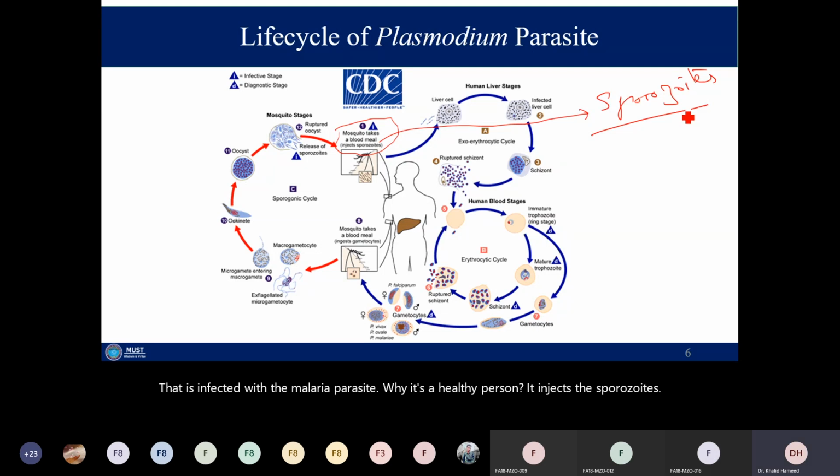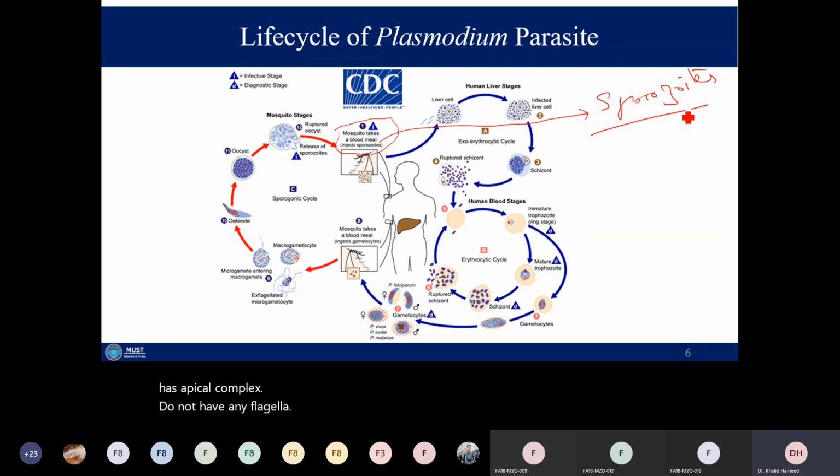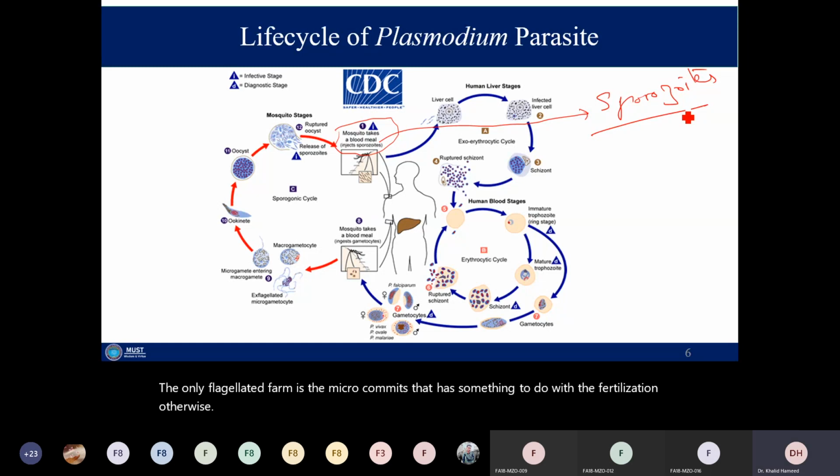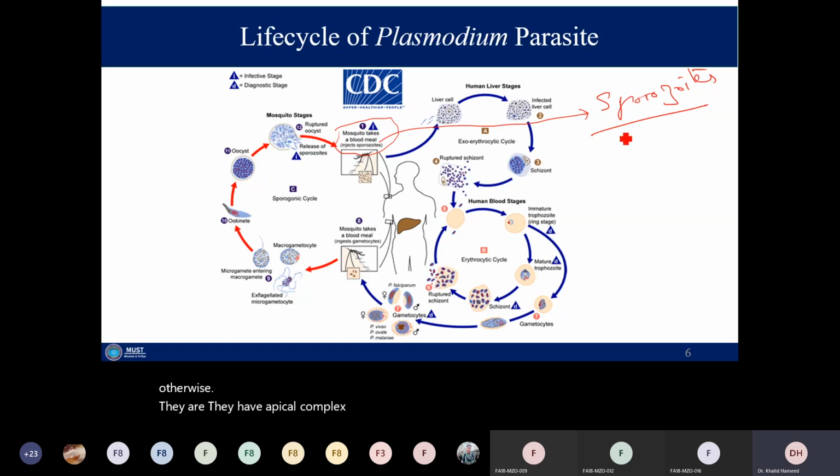Hopefully you already know that this is a parasite from the phylum Apicomplexa. So this parasite has an apical complex. It does not have any flagella, pseudopodia, or cilia on its surface. The only flagellated form is the microgametes, which have something to do with fertilization. Otherwise, they have the apical complex on their surface. And secondly, once again, it's an intracellular parasite.